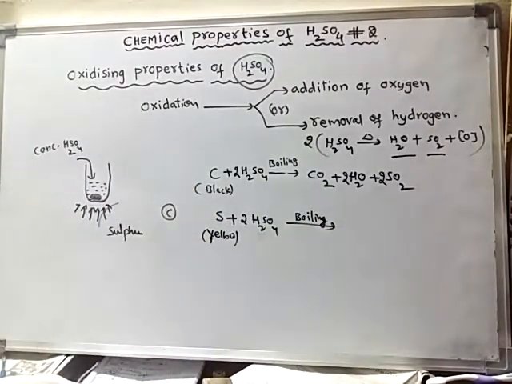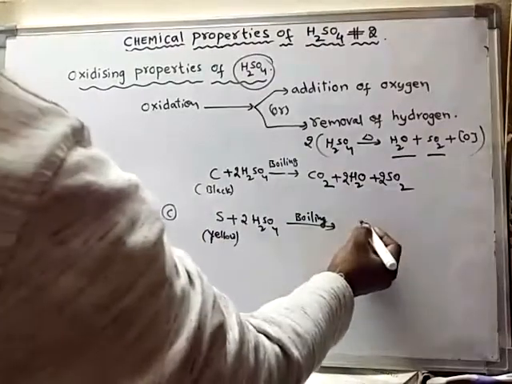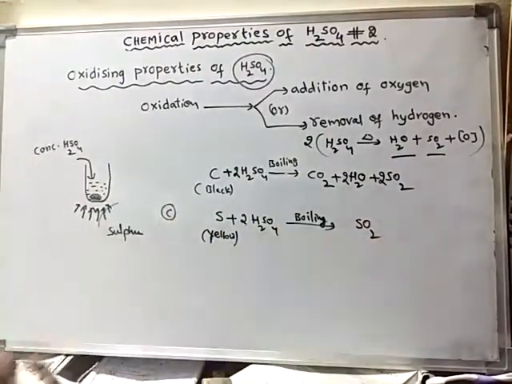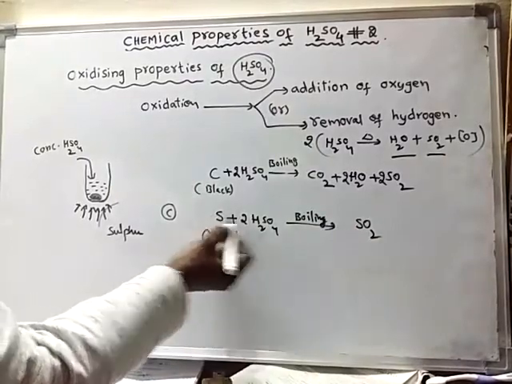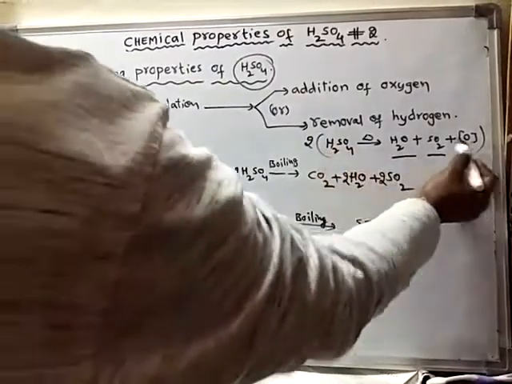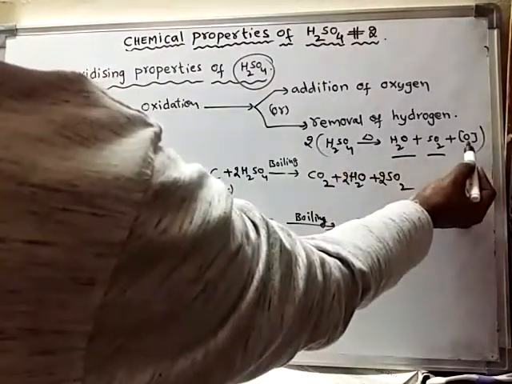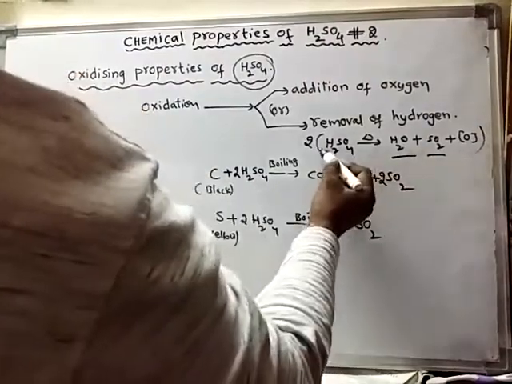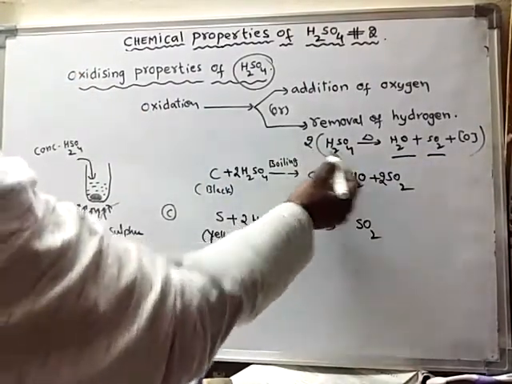Sulfuric acid will liberate nascent oxygen. So what happened? This sulfur is oxidized to SO2. That means here this sulfur is getting 2 oxygens. One sulfuric acid will produce only 1 nascent oxygen, so we have to multiply this equation 2 times. So that's why I have taken 2H2SO4.